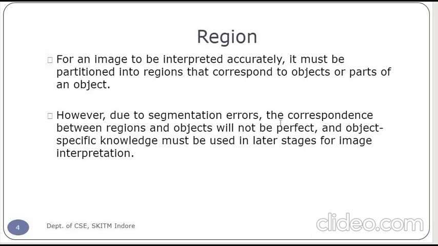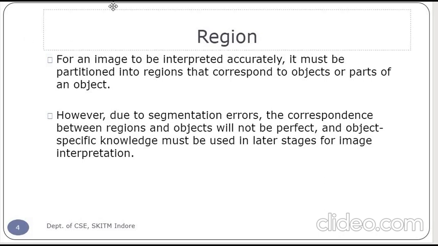So due to the segmentation error, the correspondence between the region and the object will not be perfect, and object-specific knowledge must be used in the later stage for image interpretation. Object-specific knowledge means the certain labels that are associated with the object, so at that time we have to use object-specific knowledge.